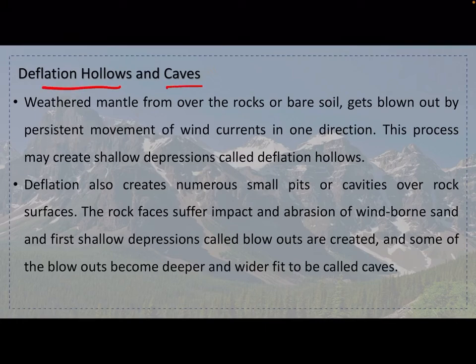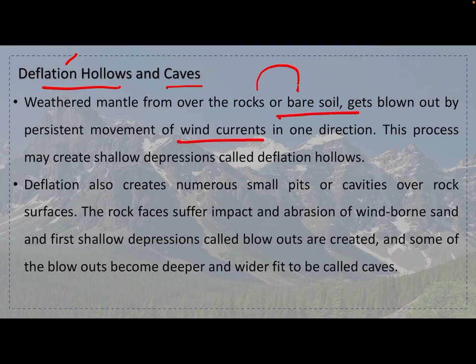Okay, so deflation hollows and caves. Basically deflation is because of the erosion, because of the wind. Basically the fragments or sediments of the rock gets cut down. Okay, that thing forms a cave kind of a thing. Okay, weathered mantle from over the rocks or bare soil gets blown out by persistent movement of wind current in one direction. This process may create shallow depression called as deflation hollows.